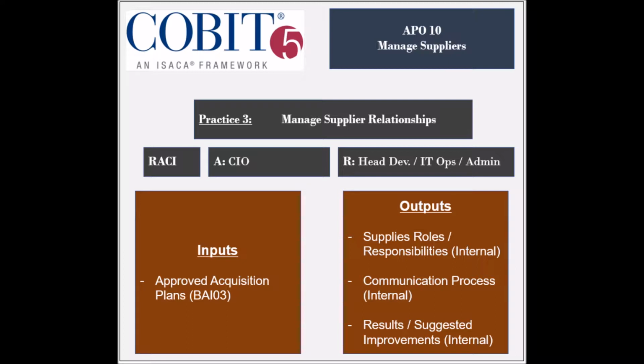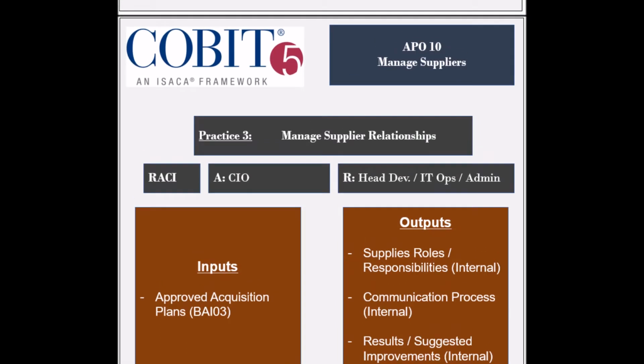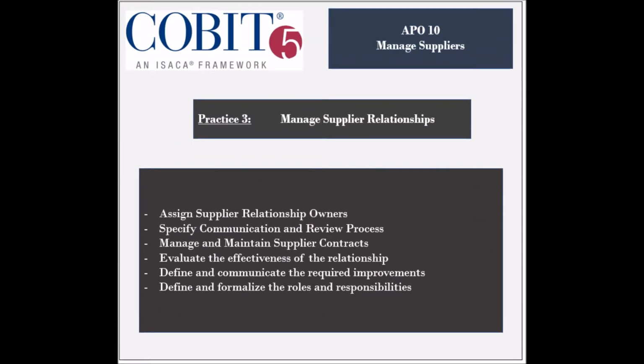The practice receives one input, which is the approved acquisition plans from the BAI3 process. The practice generates 3 outputs, which are the supplier roles and responsibilities, the communication and review process, and the suggested improvements, all to be used internally. The activities involved in this practice include assigning personnel who are responsible for managing the relationships with all the suppliers, and ensuring the quality of the provided service. Formal communication should be established with the suppliers, along with an agreed-on review process.